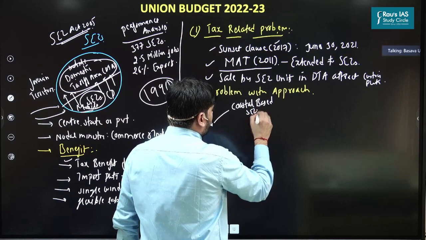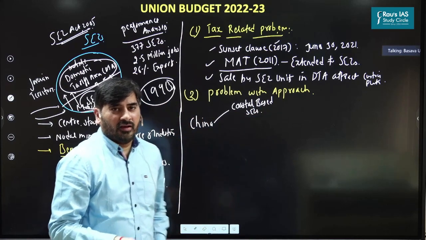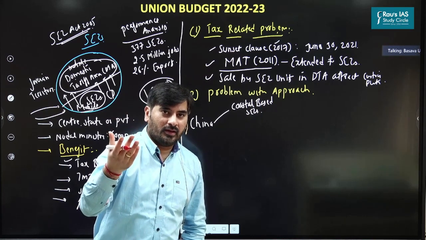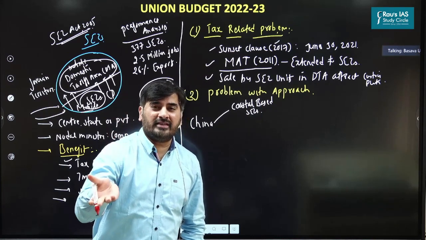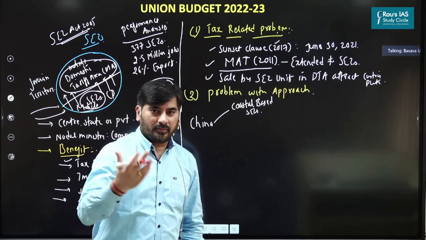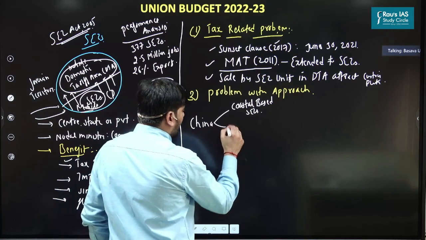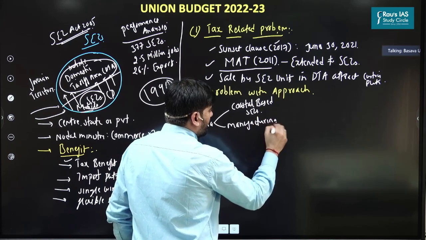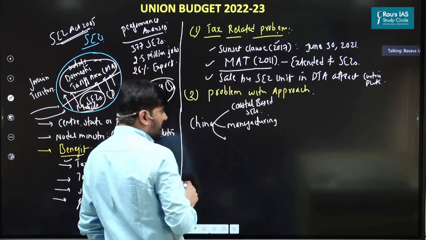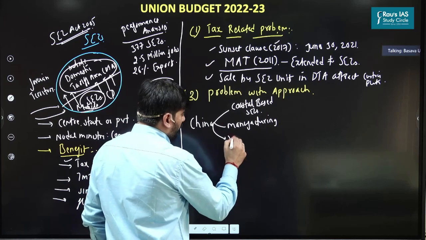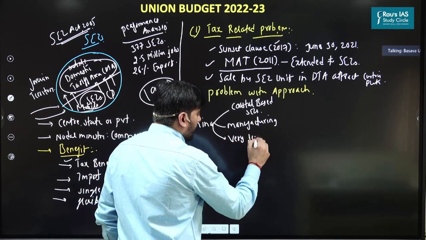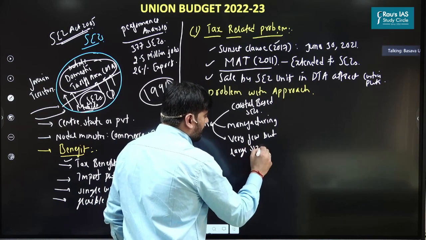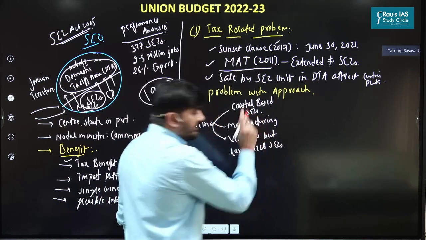Now this is quite logical, because you are setting up SEZs for exporting. And if you want to export goods, where should SEZ be located? In the coastal areas. So this is the first thing. China has focused more upon manufacturing based SEZs. And more importantly, what China has done very cleverly is it has focused on very few but large sized SEZs.